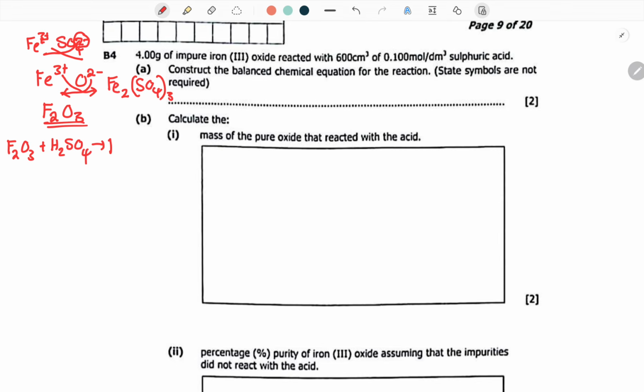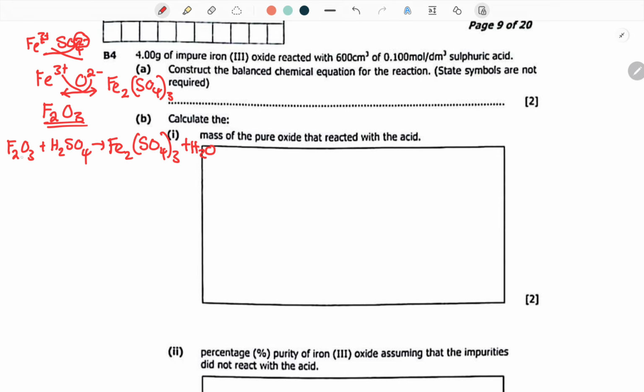So this is what is going to be produced. Right? This is iron 3 sulfate, plus what? Iron 3 oxide is solid. You're reacting with an acid. What you're going to produce is water at the end. Okay? Water.